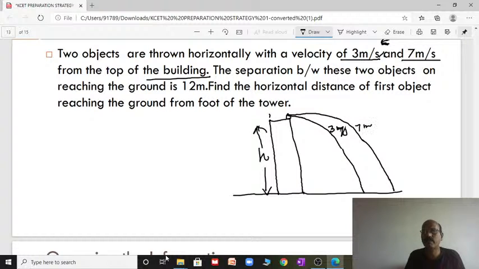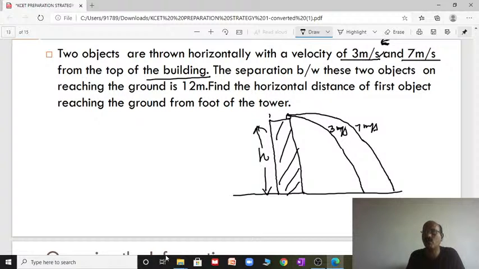Now the separation between the two objects is 12 centimeter, given. In this, the main concept is that for horizontal projection, the time remains constant. Keep in mind, the two bodies are projected at the same time, so the time remains constant.